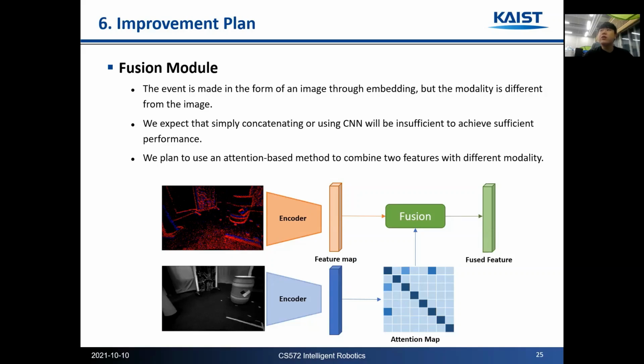We created an attention map that selects the required area from the image feature map. The network can take advantage of both data by properly combining the attention map and the event feature map. For areas where events are robust, we plan to get help with stereo matching from events, and for areas where images are robust, we plan to get help from images.